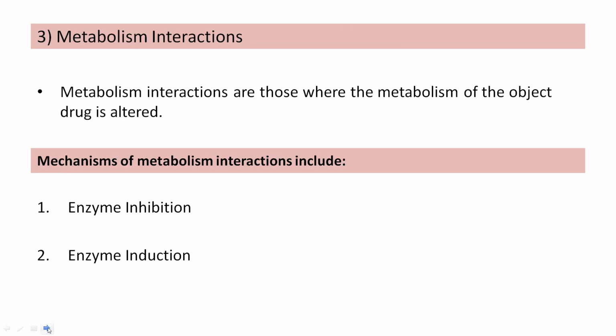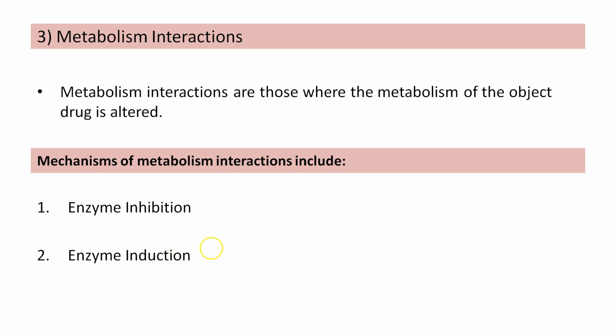Metabolism interactions are those where the metabolism of the object drug is altered by giving another drug simultaneously. So the efficacy may be reduced, depending upon the type of drug. Today we'll be studying two mechanisms of metabolism interactions. One is enzyme inhibition. The word itself says there is an inhibition of the enzyme process. Whenever the enzyme is inhibited, it decreases the rate of metabolism.